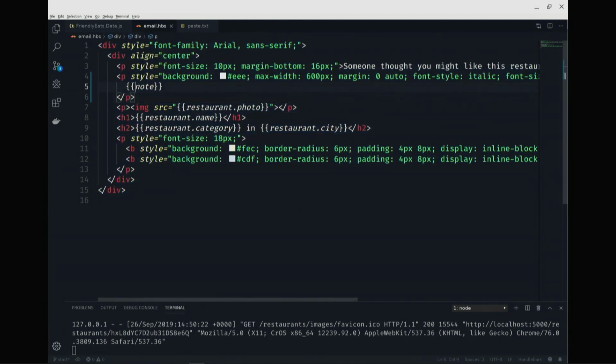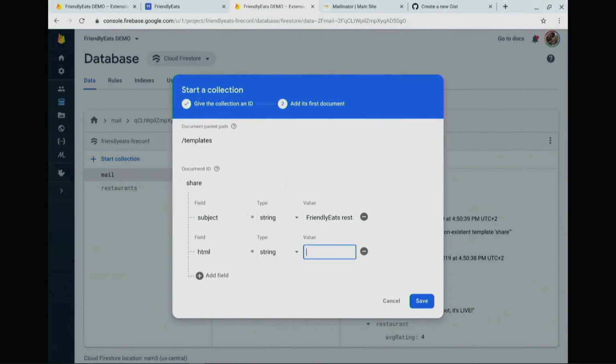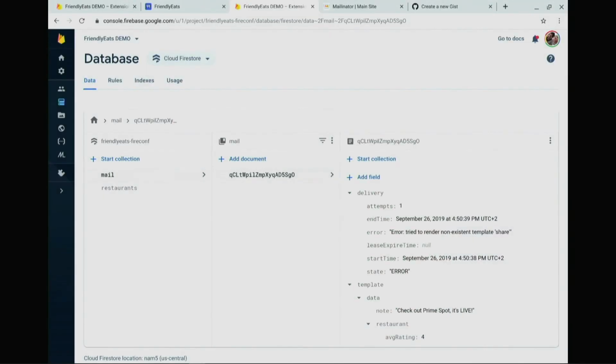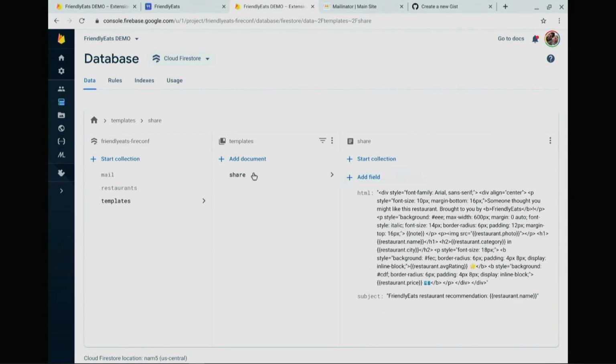You can see here it has my note. It has a little bit of information about the restaurant. But it's really just straightforward HTML. So I've created my template. And that's stored in Firestore. So that means whenever these templates are updated, any future mail that is sent using the trigger email extension will automatically get the latest version of the template.